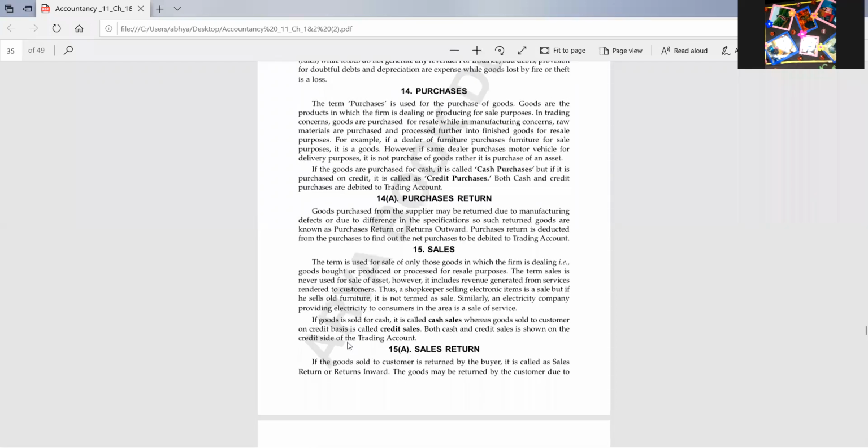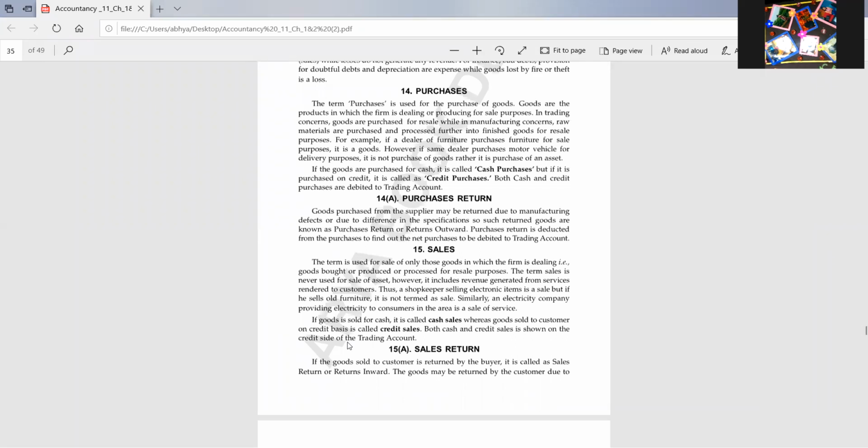Then purchases. The word purchase is used exclusively for goods, not for assets. Whenever a businessman is purchasing goods, why is he purchasing them? To sell them further. Then those purchases will be known as purchases. Buying of goods is known as purchases. In short, whenever a businessman is buying goods, it is known as purchases.